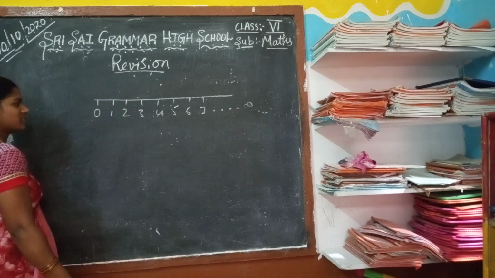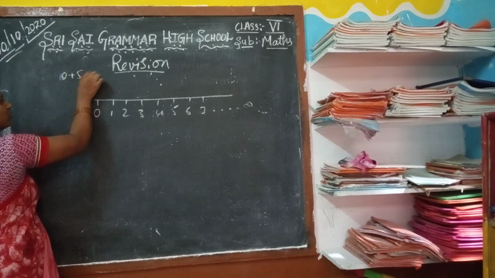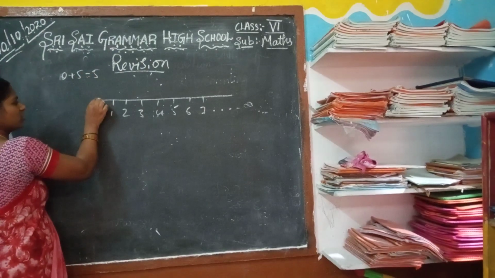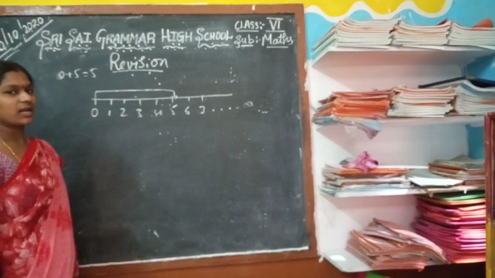For example, if they give 0 plus 5 is equal to 5, when you do the addition, 0 plus 5 equals 5, which is represented on the number line.